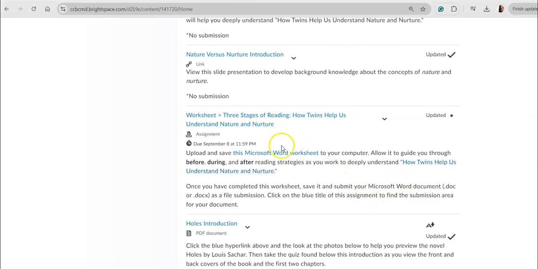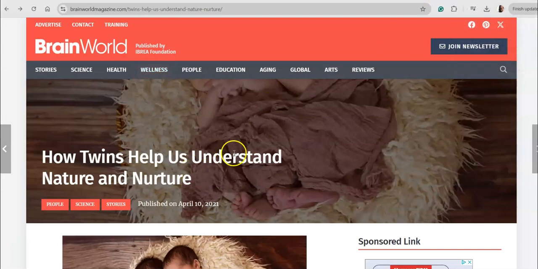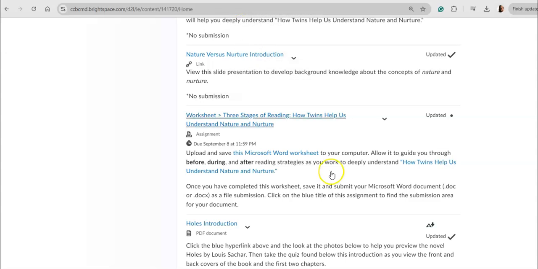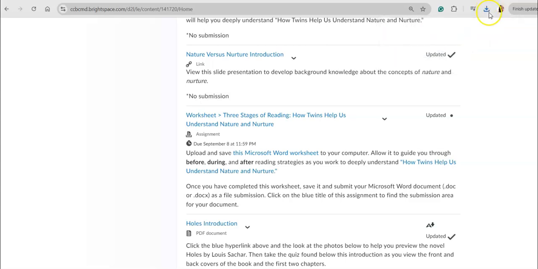Okay, now notice to open the reading, you click on the link here and it will take you right to the reading. Okay, so you have that and you will need that as you complete the assignment. For the worksheet, you are going to click on my link and you notice that that document just went into my downloads, okay?